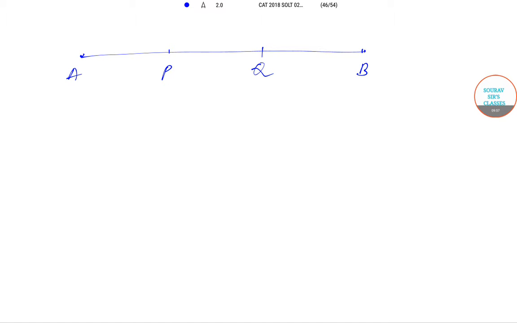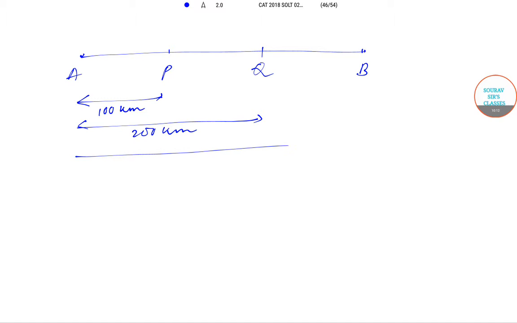The distance between the point A and P is 100 kilometers. The distance between the point A and Q is 200 kilometers, and the distance between the point A and B is 300 kilometers.